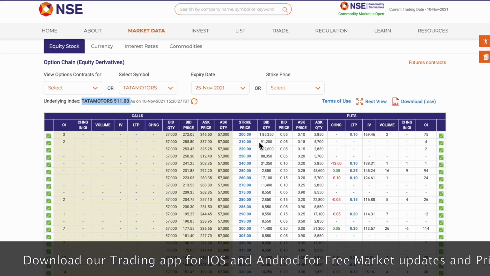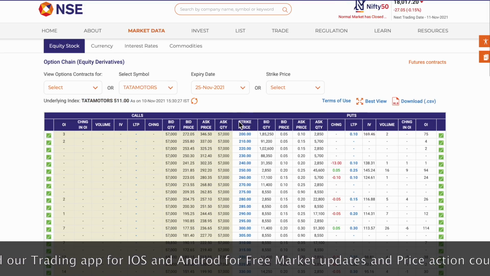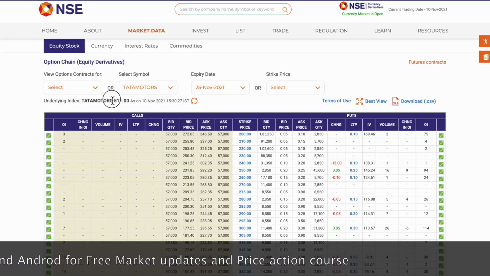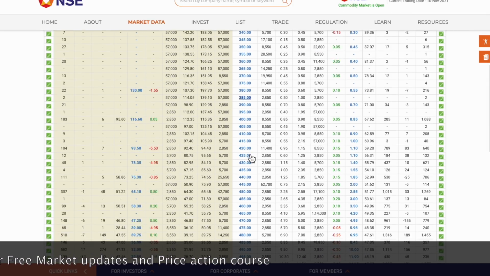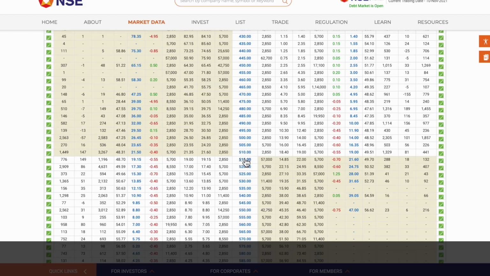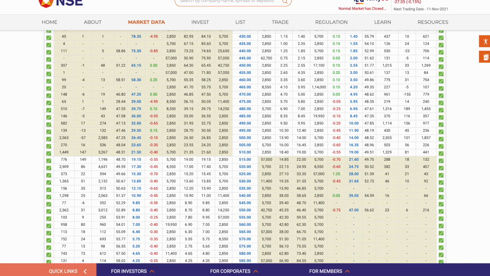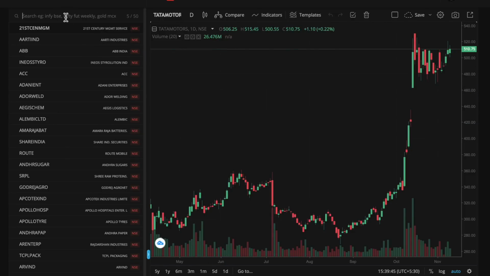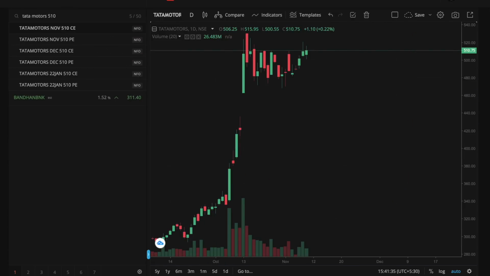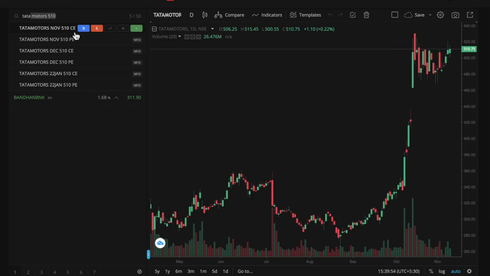For that, I have to choose a strike price. Now in the strike price section, which strike price is closest to 511? If I scroll down, the 510 strike price is the closest strike price to the Tata Motors current market price, right? Now, let me open the Tata Motors chart. In this chart, if I search for Tata Motors, what is the strike price? 510. When I enter this, I get different options.